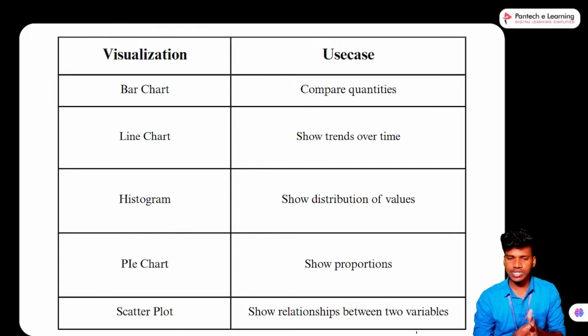The line chart shows the trends over time. So this mentions the peak range or peak time of a particular product. In summer time, fruits and juice items are mostly sold. In winter time, spicy items are mostly sold. In rainy time, there are also snack items that are mostly sold. So based on timing data, we can show it in the line chart: which season, which kind of product, how much sale.